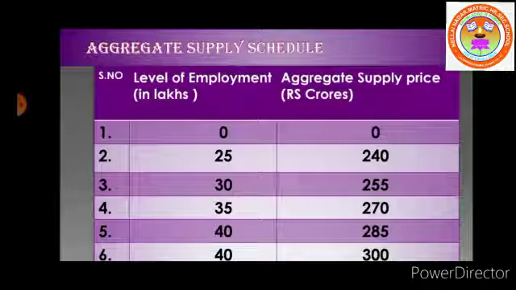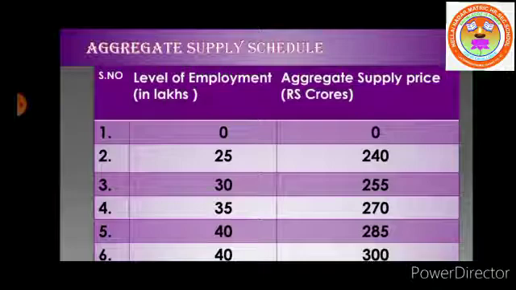It is only when they expect to receive these minimum amounts of proceeds that the entrepreneurs provide employment to 30, 35, 40 lakh workers respectively. They produce output worth 255 crores, 270 crores, 285 crores. As the level of employment increases, the sale of output also increases.